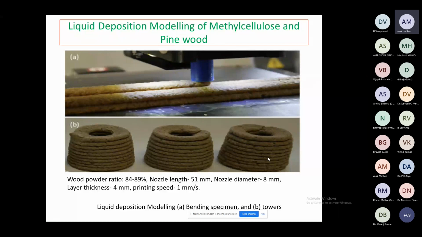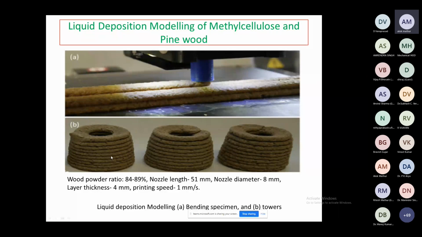So, liquid deposition modeling of methyl cellulose and pine wood powder: you can see the nozzle diameter is 8 mm, because the powder size is high. The wood powder ratio is also high, 84 to 88%. Generally, we recommend wood powder up to 50% and 50% polymers. So if you increase the particle size and the wood powder ratio is high, then we have to increase the nozzle diameter, and they developed the bending specimen. This is the bending specimen. The other one is the tower.